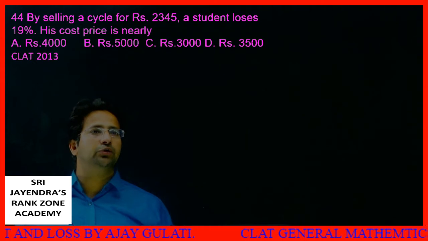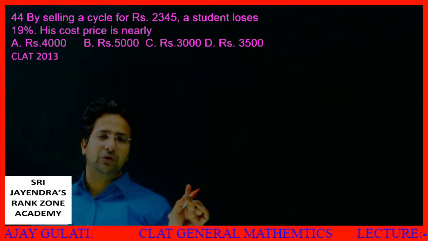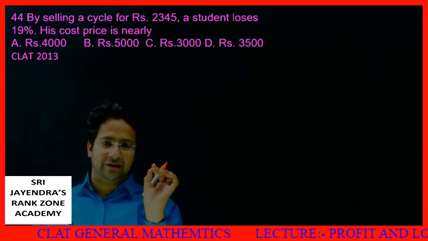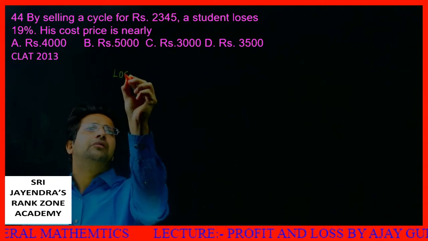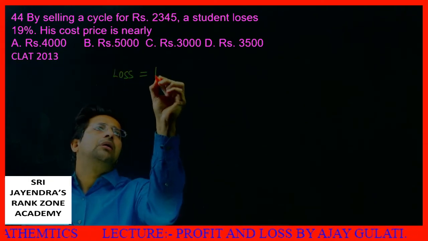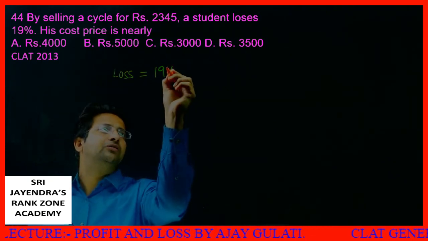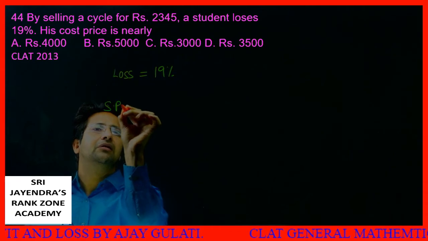CLAT 2013 question. By selling a cycle for rupees 2345, a student loses 19%. His cost price is nearly what? Look, there is a loss of 19%. How to deal with this question? When there is a loss of 19%, SP will be what?